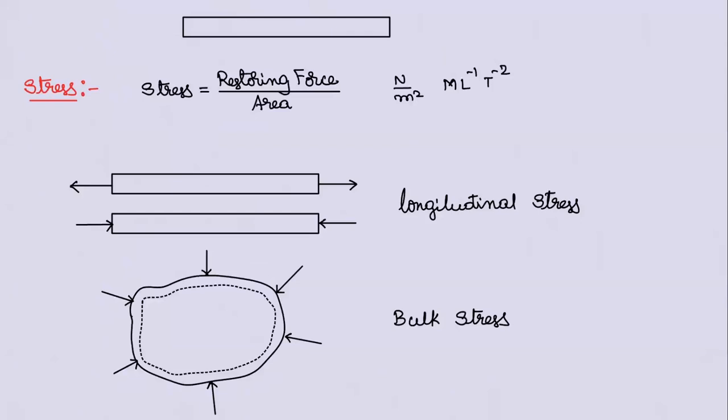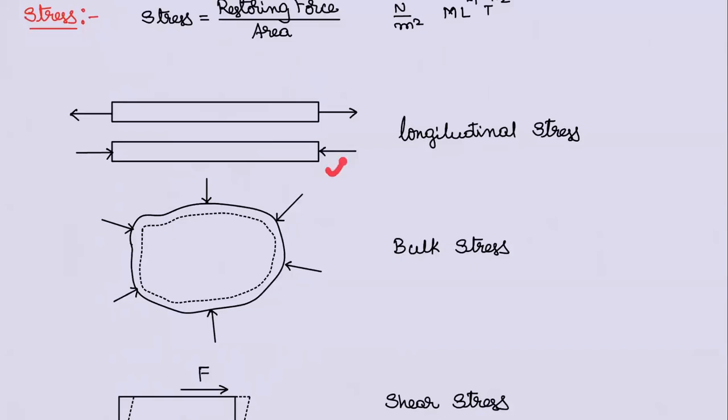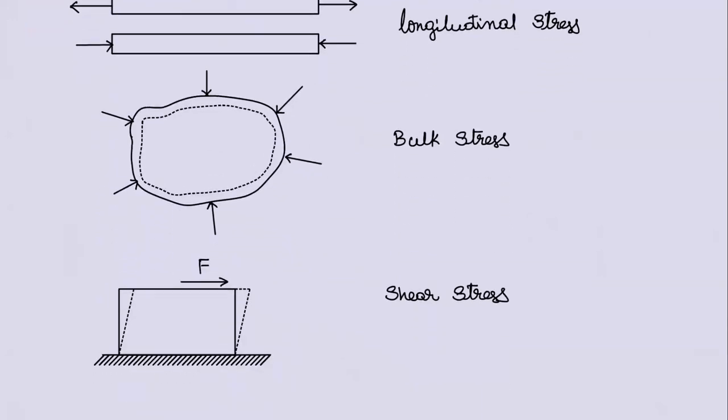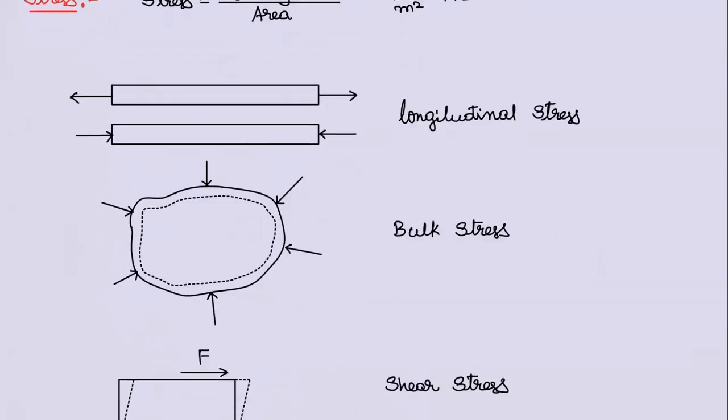So three different ways are there that you can deform. In reality, you can deform many ways, but only these three ways are important for us. You have to remember these three. So longitudinal, bulk, and shear. Three different stress are there. Now we need to understand which one we are going to study, then there will be corresponding mathematics.